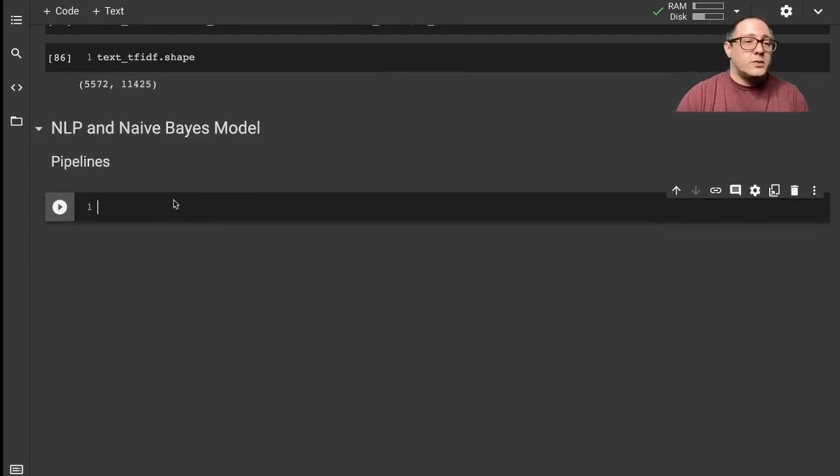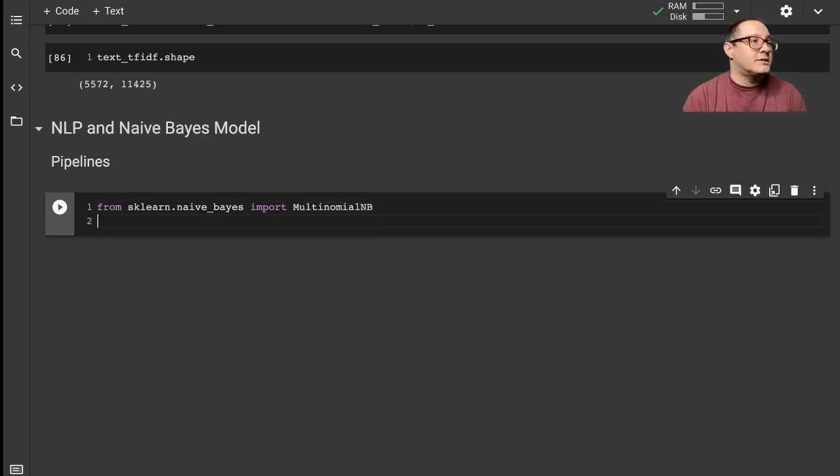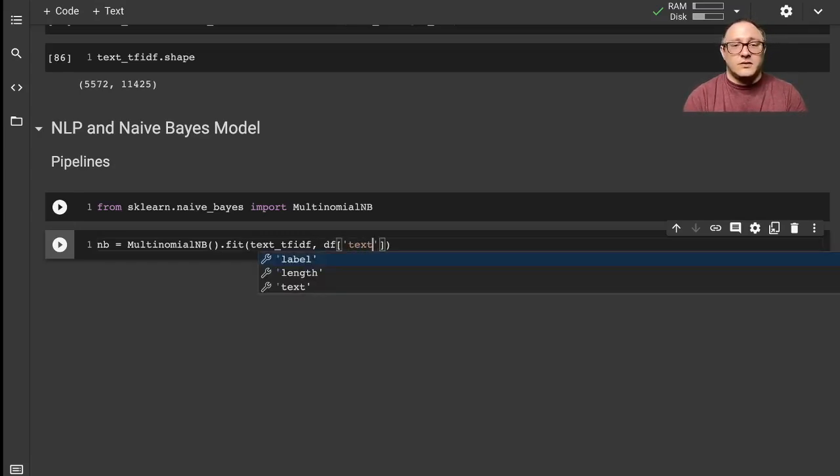So the first thing that we want to do is, from scikit-learn.naive_bayes, import our multinomial naive Bayes, and we're going to instantiate a model. I'm just going to say NB for naive Bayes. So we have our multinomial naive Bayes model. We're going to fit this on our, what did we actually use here? We want the text TF-IDF in here, and we want this on our data frame of text.